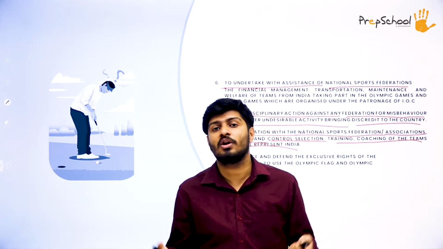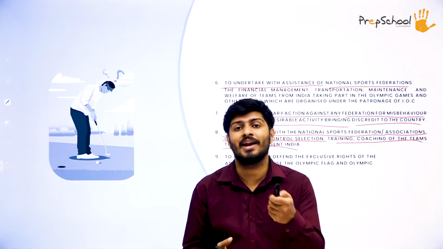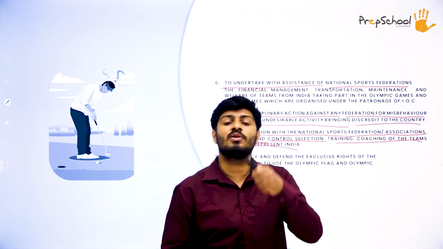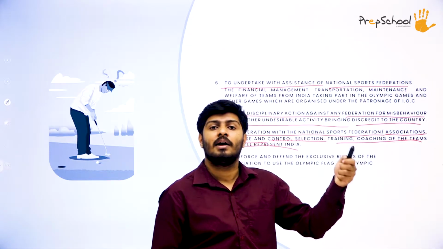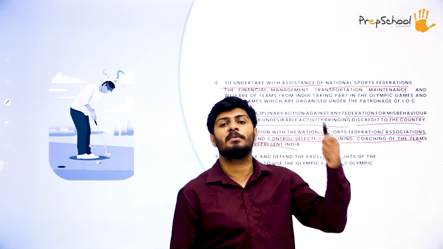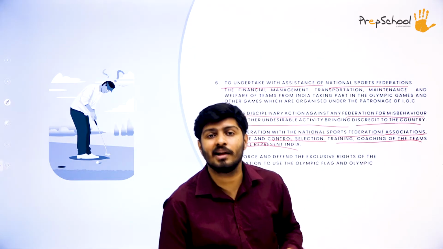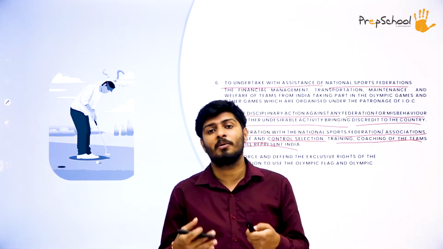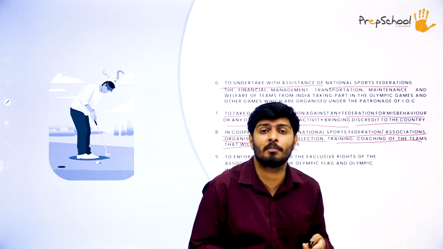Like I taught you about the International Olympics and who is eligible for the Olympics, the Indian Olympic Association has to recommend those names to the International Olympic Committee. Then only those people will be eligible to represent India at the Olympic level. But all of those recommended members are not from the Indian Olympic Association.